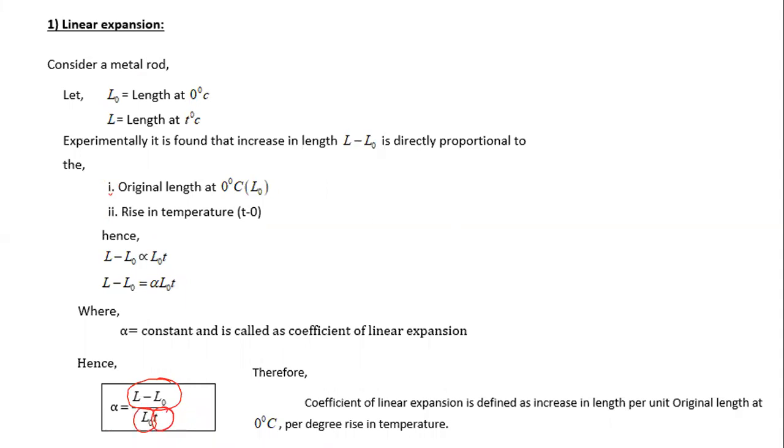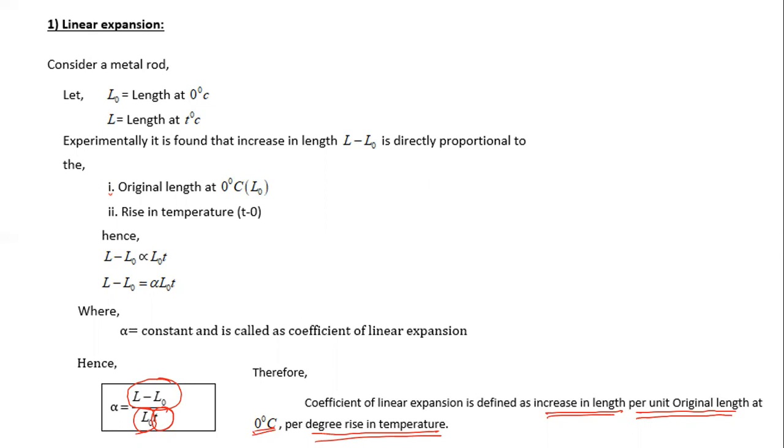So the coefficient of linear expansion is defined as the increase in length divided by L0, means per unit original length at 0 degrees Celsius, per degree rise in temperature. In that way, we get the definition for the coefficient of linear expansion.